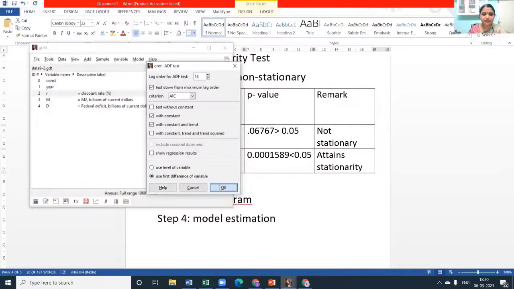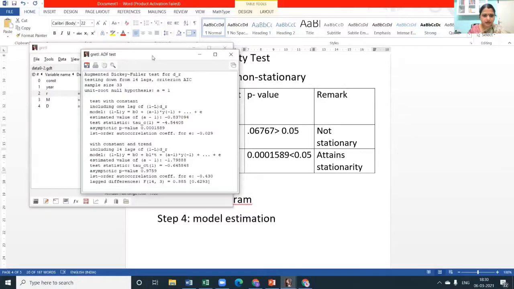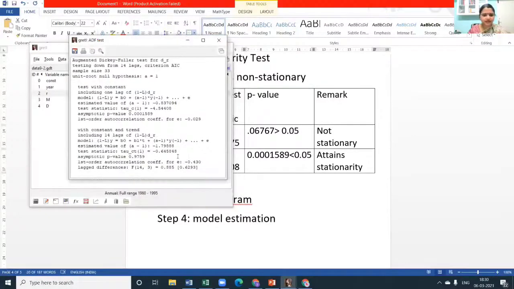So now we are proceeding to the second difference value, and in the second difference, I think Madam Kashmira was telling she got 4.7. I did not get that value at all. Even in the second trial, I'm getting the same. The T statistic is minus 4.544, and the P-value is 0.0000. Most of the time they both will be agreeing, but here they are not agreeing with each other.